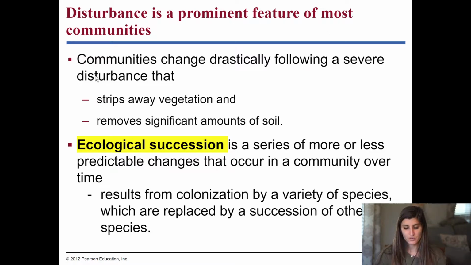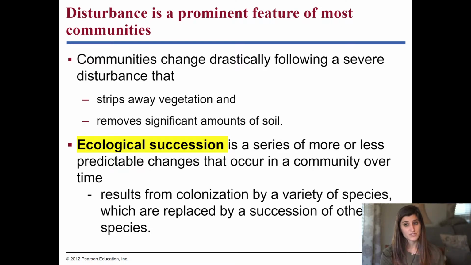So first off, we want to look at what is a disturbance. So a disturbance is something that typically will strip away the vegetation, and sometimes if the disturbance is so great, it'll actually even take away large amounts of the soil. And we'll look at kind of the difference between those two and how long, if you just take away the vegetation, it'll maybe be a little bit shorter for the recovery time versus taking away the soil, it might be a little bit longer.